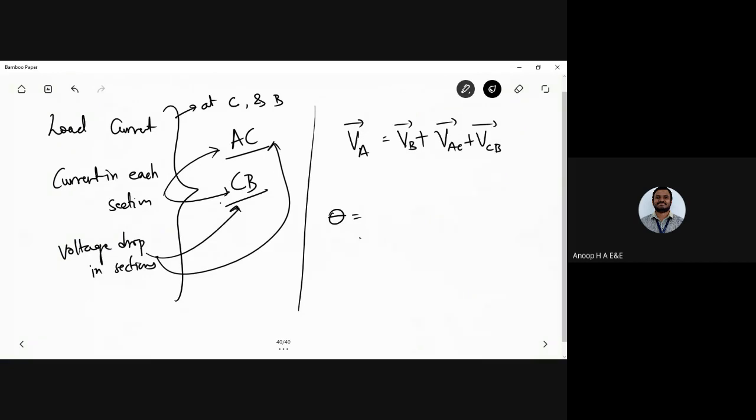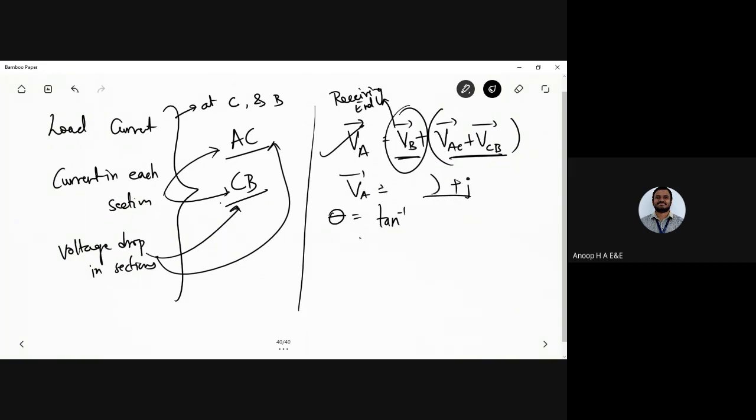So this is the drops in the section, this is the sending end voltage VA, and this is the receiving end voltage. Theta would be equal to tan inverse of the imaginary part over the real part. So that is theta.